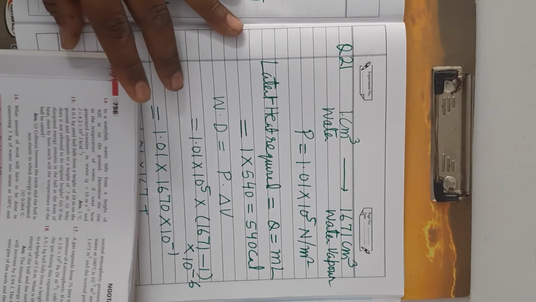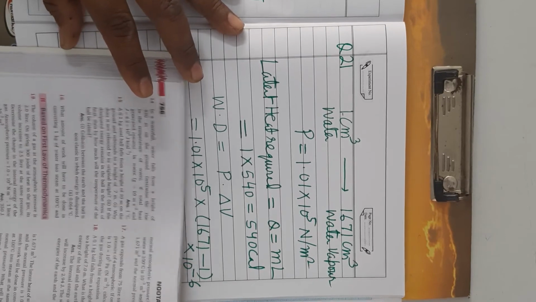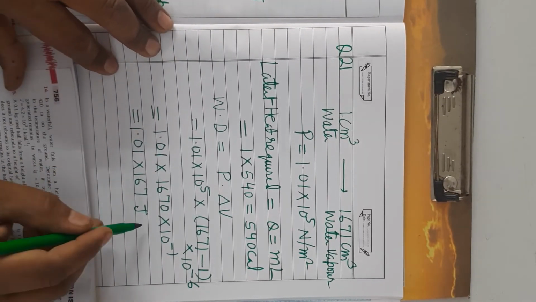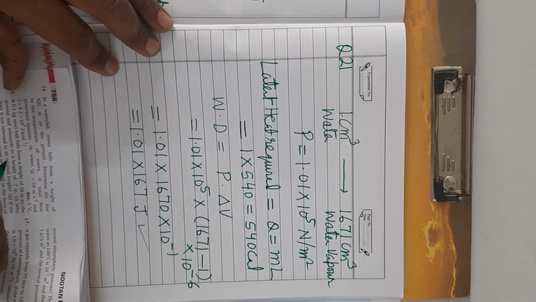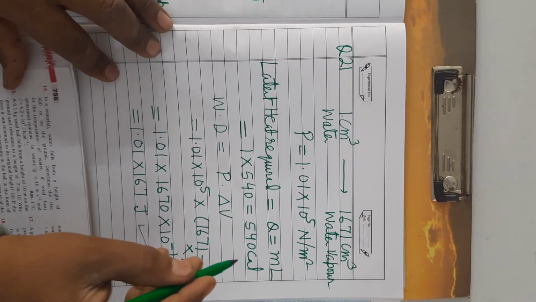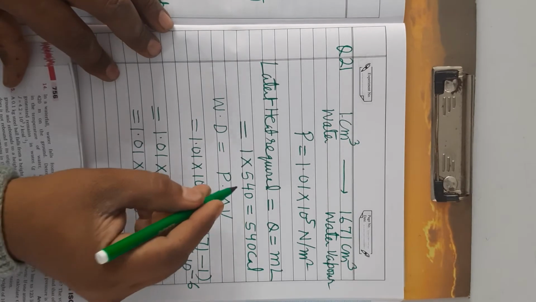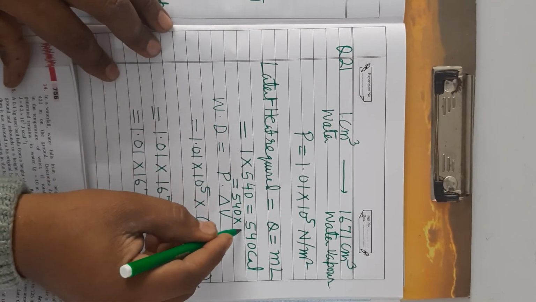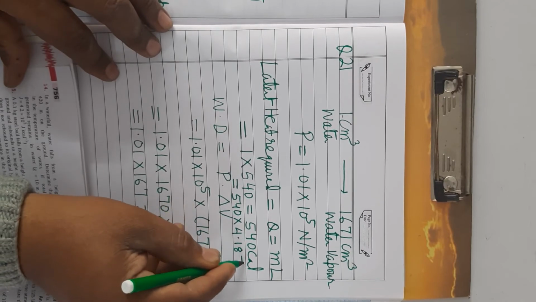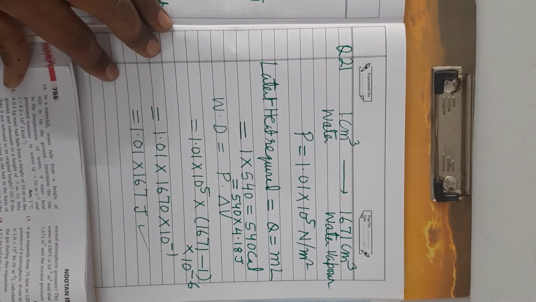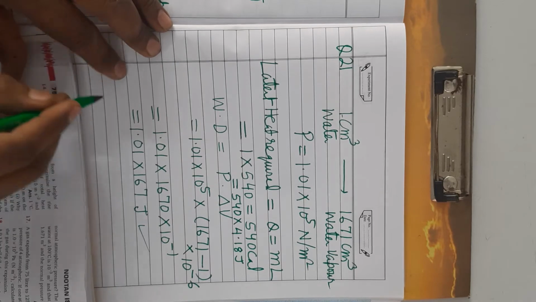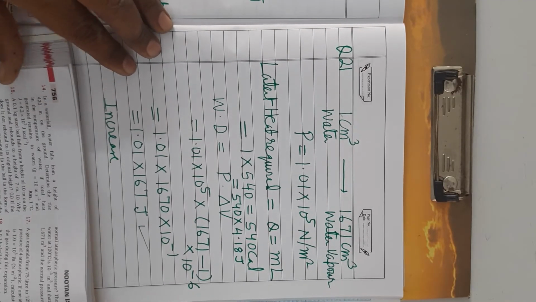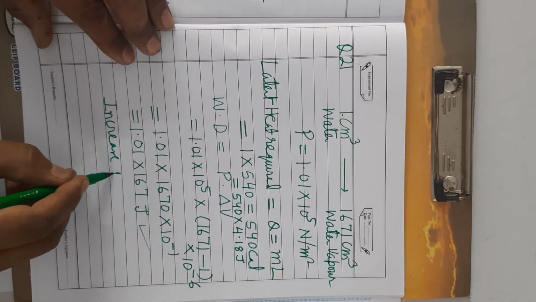It's clear. So we have to convert it. You can multiply this, so this comes out in joule. Now what will you do? You will convert this also into joule. How will you convert? 540, and 1 calorie equals 4.18 joule. So what will be the increase in internal energy?